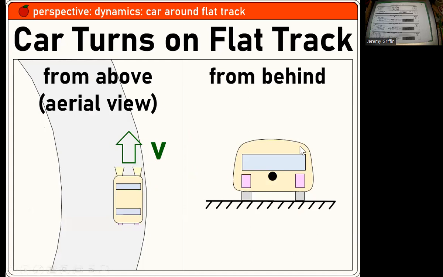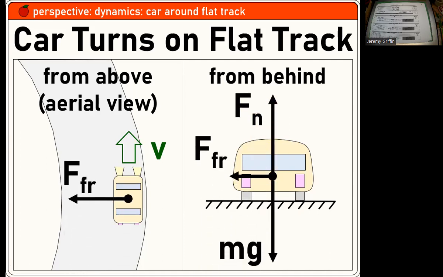Car turns on a flat track. Now, if the track was banked, it'd be easier to make the turn. Maybe you could use a horizontal component of the normal force to help the car turn. But if it's flat, then what force is allowing the car to make the turn? What force? Friction. So here's what it looks like from above. Here's what it looks like from behind, right? Now, from above, you're missing the ones that are going into and out of the page, but from behind, you can see all of them, right? Okay. Weight down, normal force up, friction force that's allowing it to make the left-hand turn. Okay.